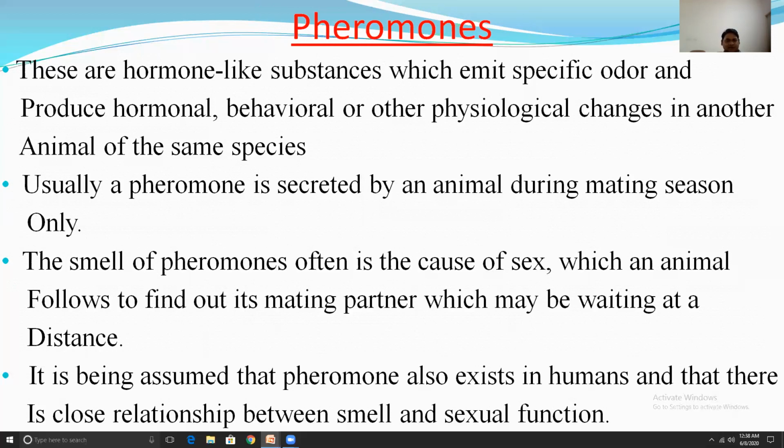The smell of pheromones often causes sex attraction, which an animal follows to find its partner, which may be waiting at a distance. It is assumed that pheromones also act in humans and that there is a close relationship between smell and sexual function.